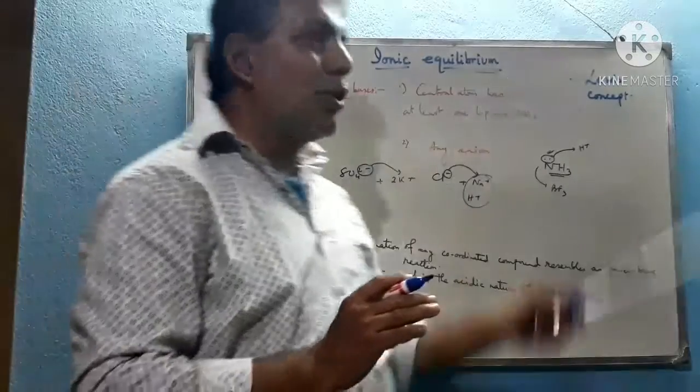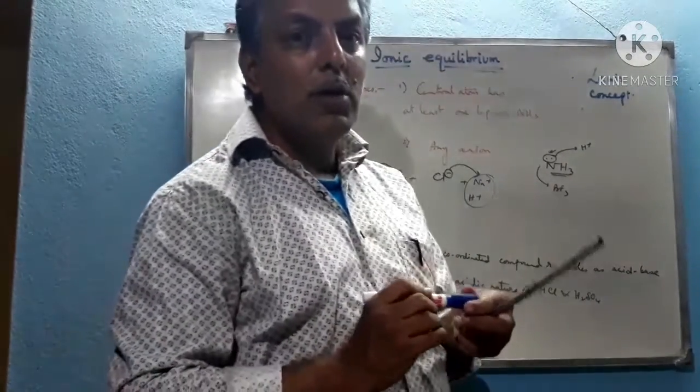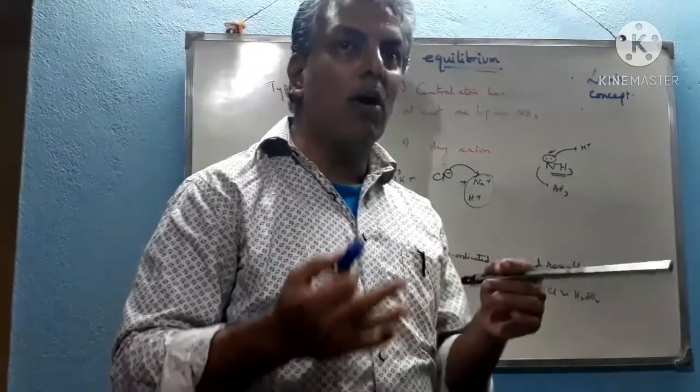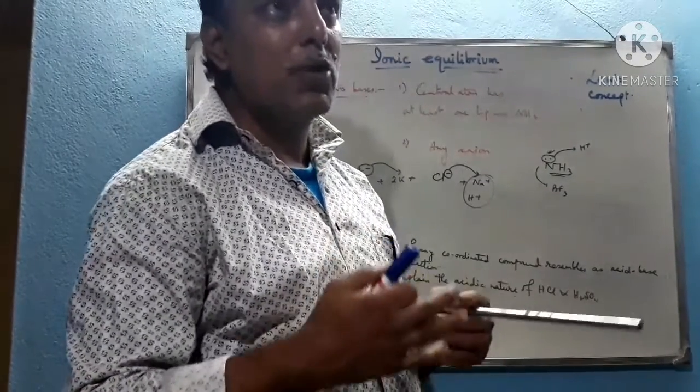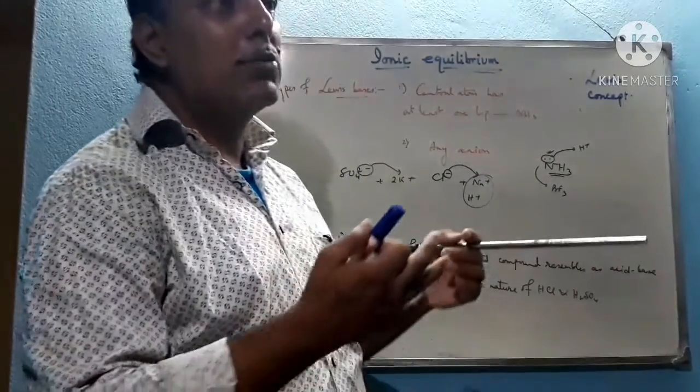So this is the Lewis concept, according to which we can classify most compounds as Lewis acid or Lewis base, lone pair acceptor or lone pair donor. That's why it is called the electronic concept. On the basis of electron pair donation or acceptance, we can classify compounds.